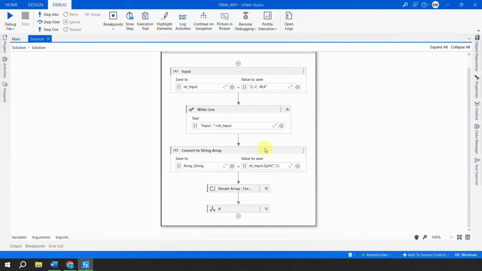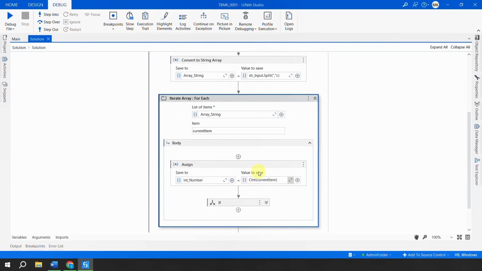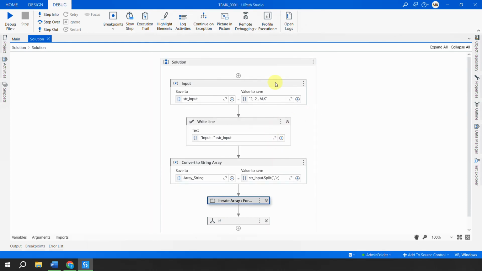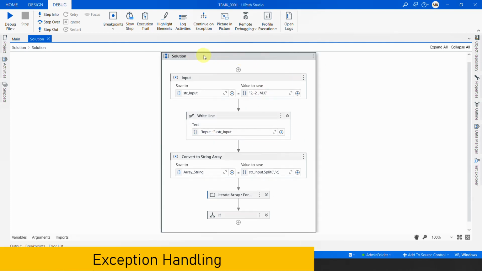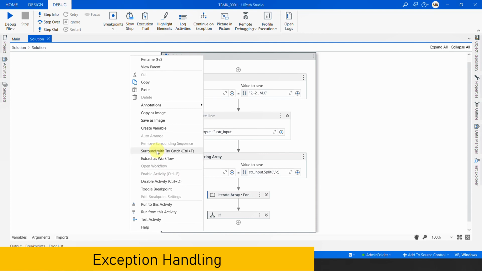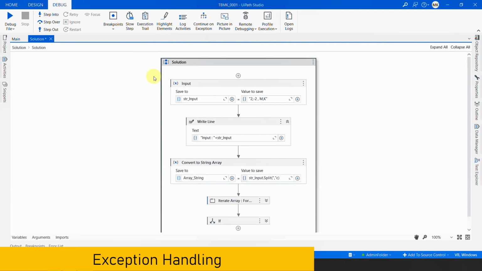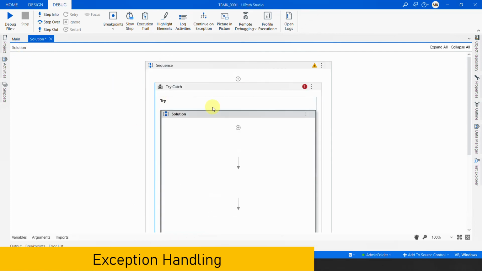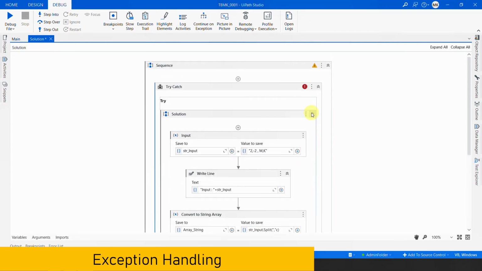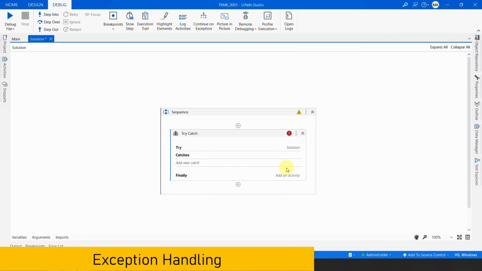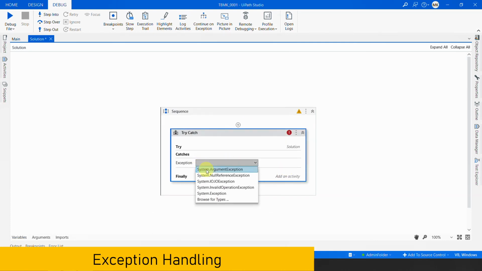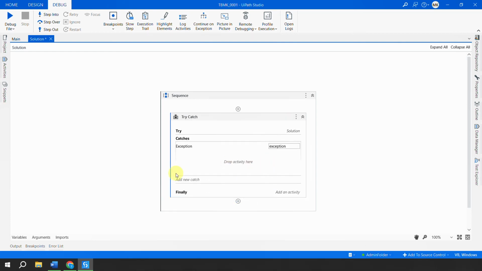For me, the incorrect input is coming when it is trying to get this number, right? So you can put exception handling on this complete block that will handle all the exceptions. What I'll do is right click on this solution and say surround with try catch, so that will wrap this complete thing in a try catch block for me like this. Now in the catch block, I'll simply add any exception which I got.